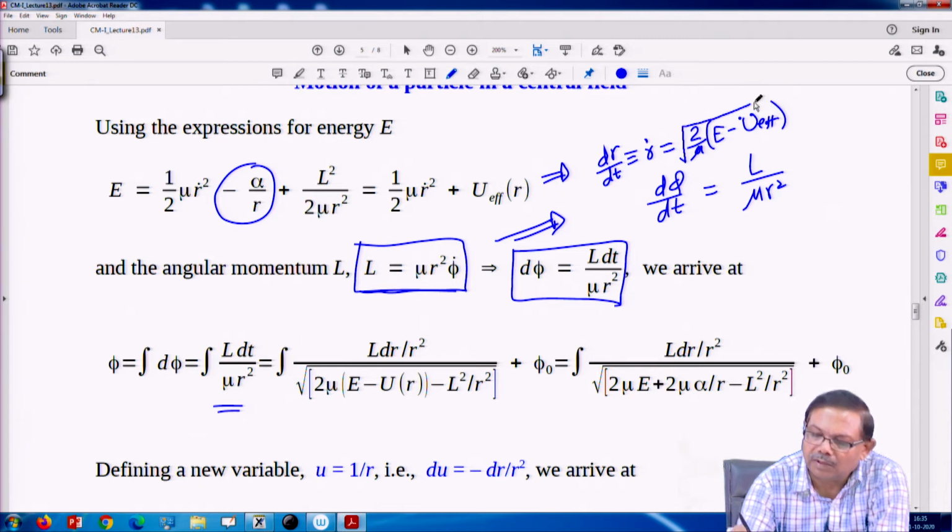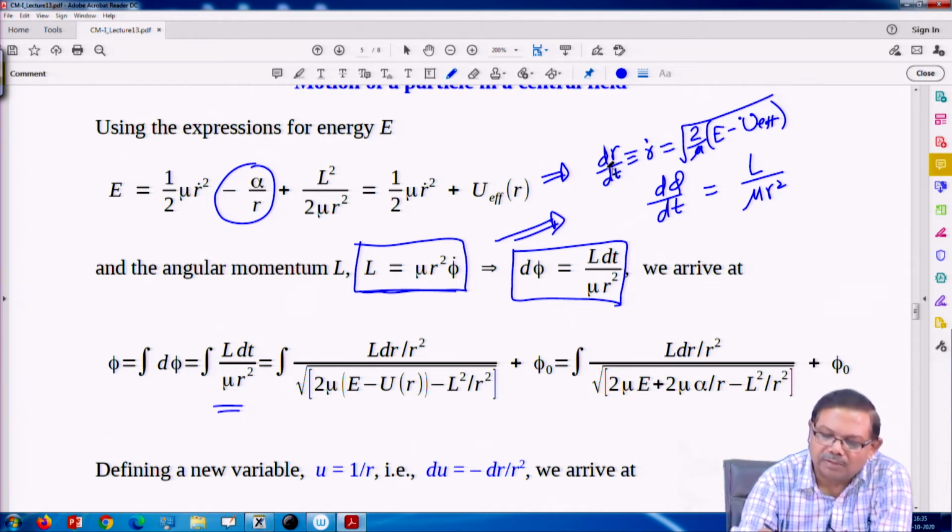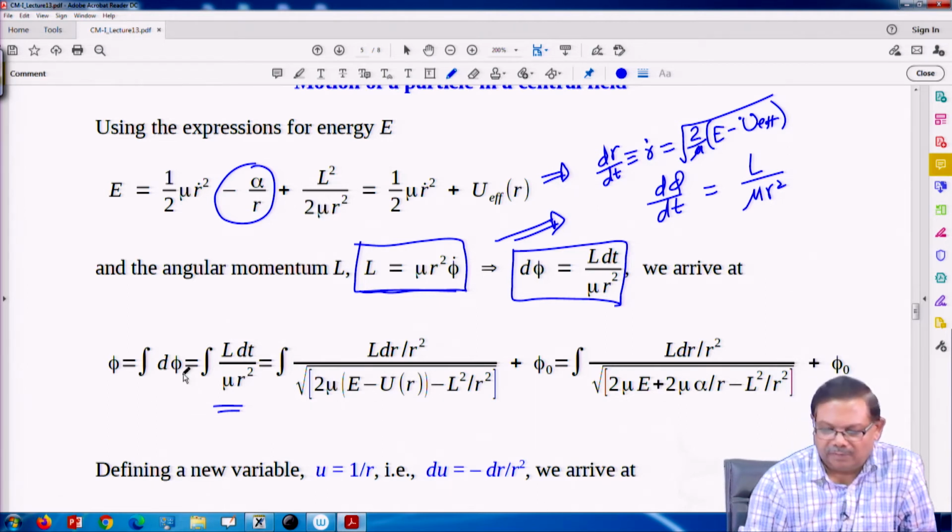From here we have an expression for dt: dt is dr upon this, and now dt is replaced by d phi. So, we have got an integral for phi.